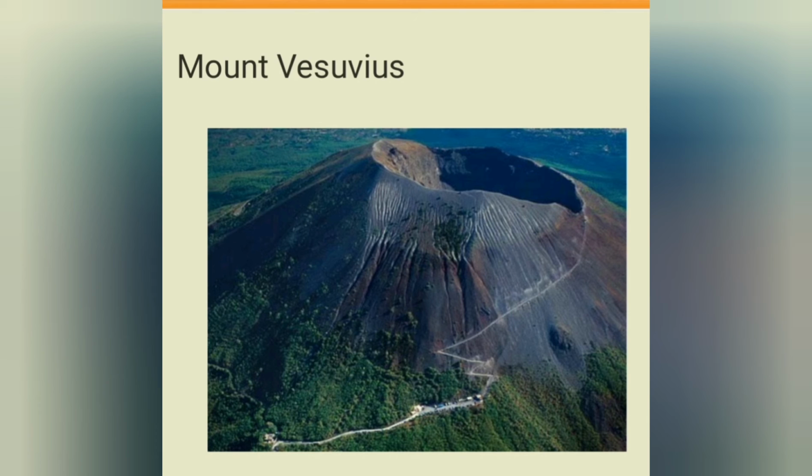Volcano means a break in the earth's crust which emits lava, ash, and gases. Examples of volcanic mountains are Mount Fuji in Japan, and Mount Vesuvius in Italy.